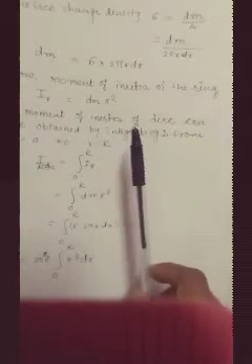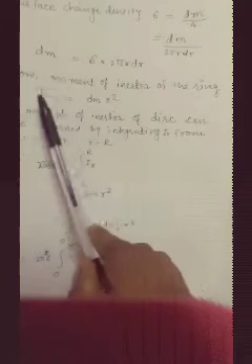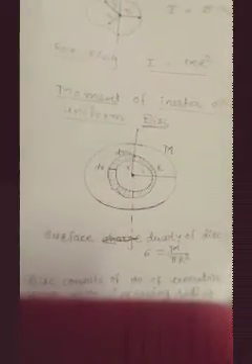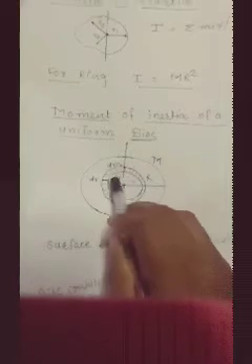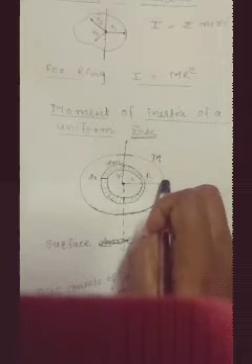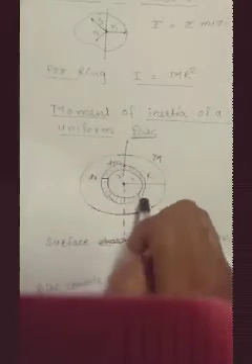To find the moment of inertia of a disk, what we have to do is integrate the moment of inertia of this ring from r equal to 0 to r equal to capital R. You can see that the maximum distance is capital R. So if we start from 0, that is from the center, and keep on adding small rings, it goes from 0 to capital R. So the integration of the moment of inertia of a ring from r equal to 0 to r equal to capital R will give us the moment of inertia of the disk.